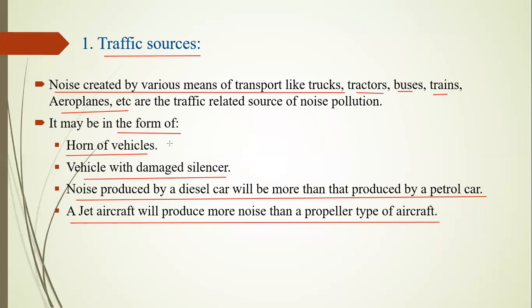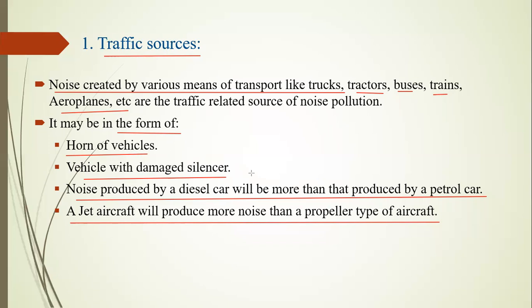First example is the horn of a vehicle. The horn's dB level is already maintained, but we change its circuit or replace it with a higher frequency horn, and it creates noise pollution in our atmosphere.